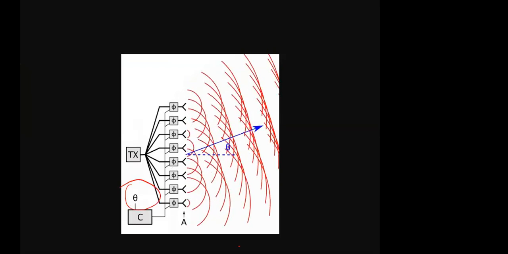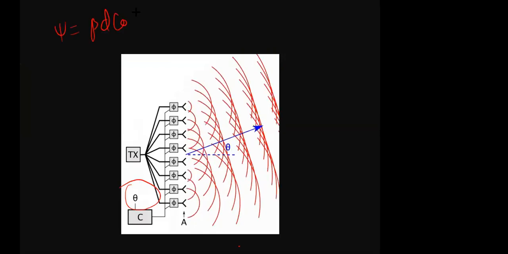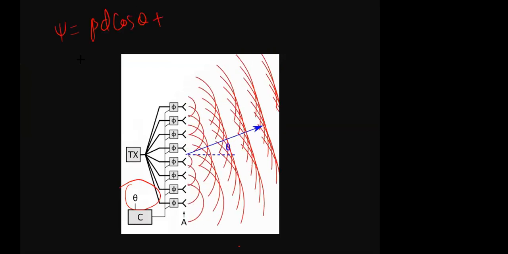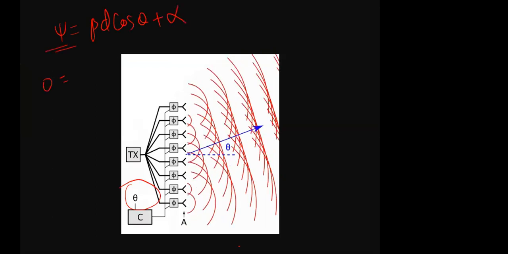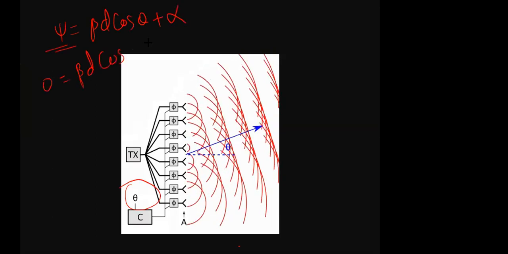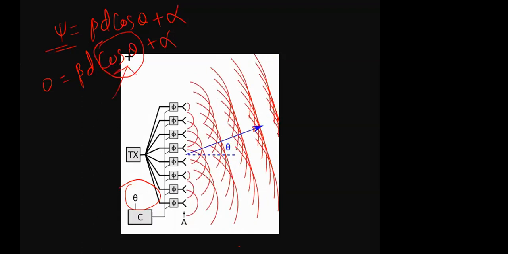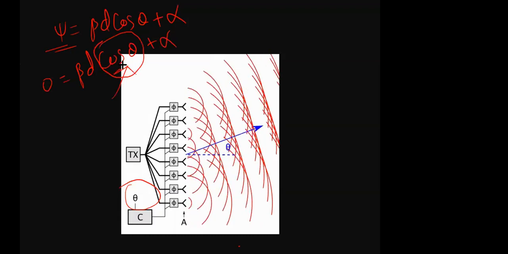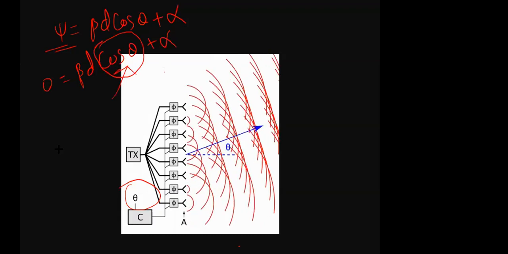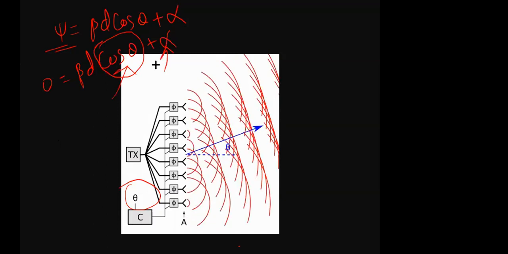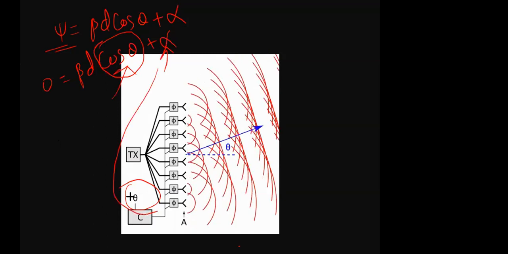Gamma is equal to beta d cos theta plus alpha. So when gamma is 0, you will get the direction of maximum radiation. Theta is also in my hand, so I can choose theta. What is the direction I want? I can put it here, and based on that I can compute alpha. That alpha is like a phase difference to the exciting antenna, a phase excitation.